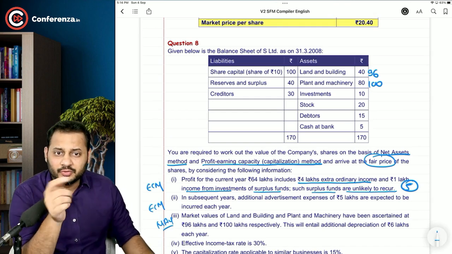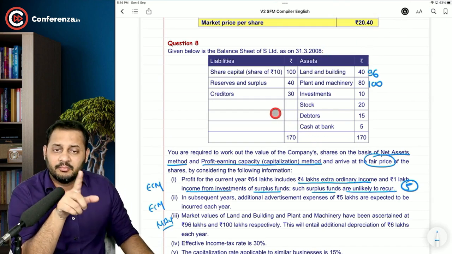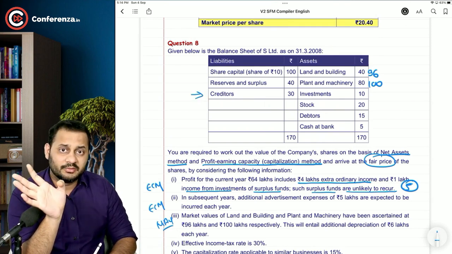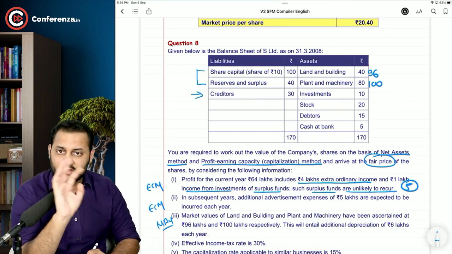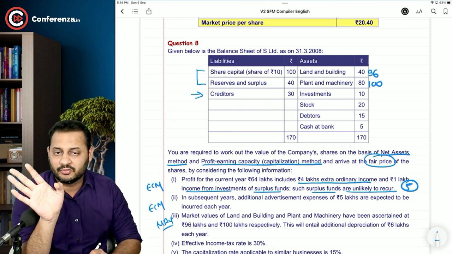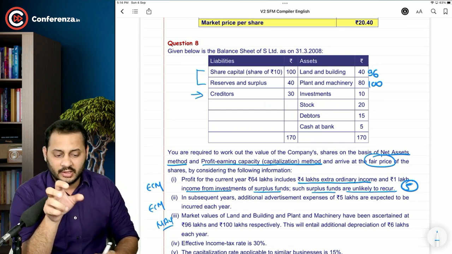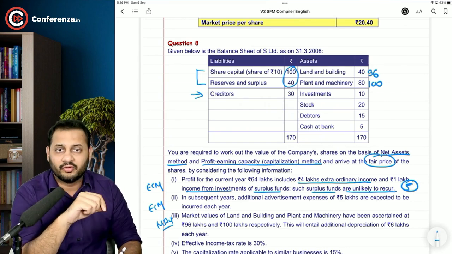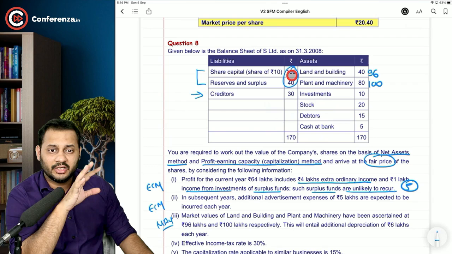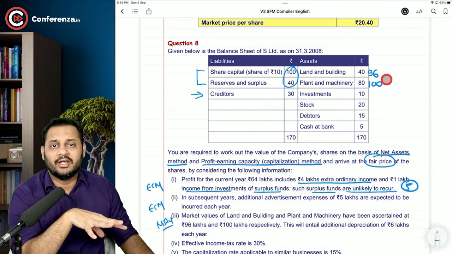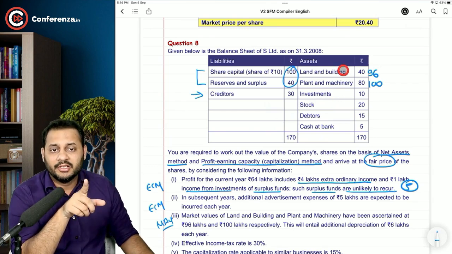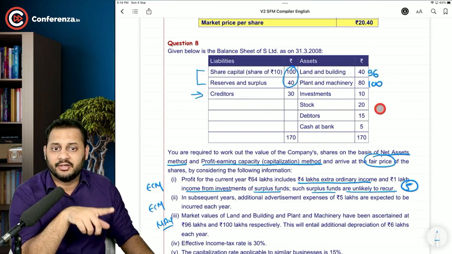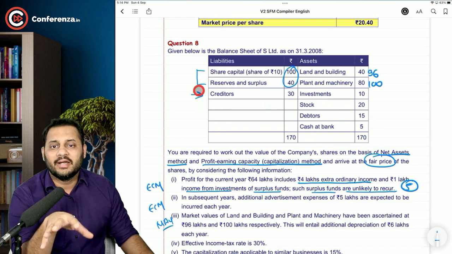What is net asset value, sir? Total of the asset side minus the liabilities, that means creditors. Only this much of the liability, not equity and reserves. Exclude the equity and reserves out of it, because that is what we want to calculate. And the total will come to 140. But do not directly take 140, because we are going to adjust the assets with the new values. So land and building should not be taken at 40, but at 96, plant and machinery at 100, and then the total of the assets should be done minus creditors.